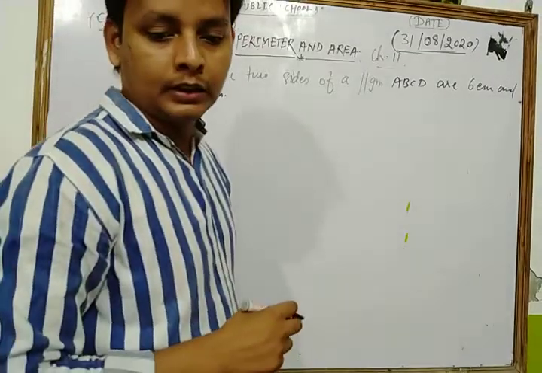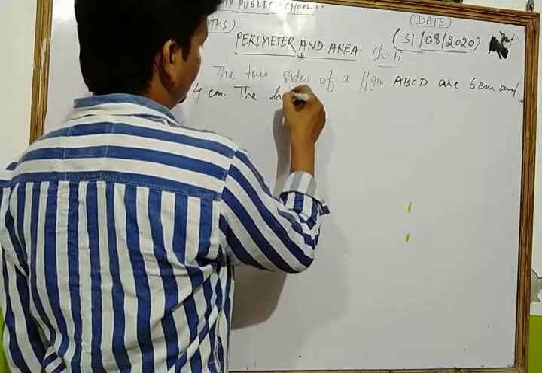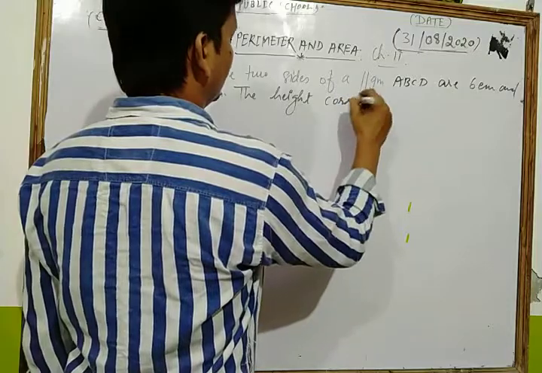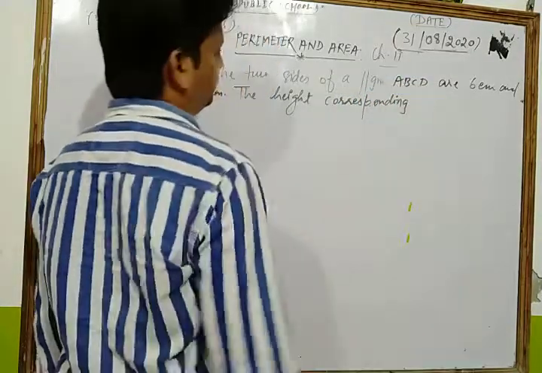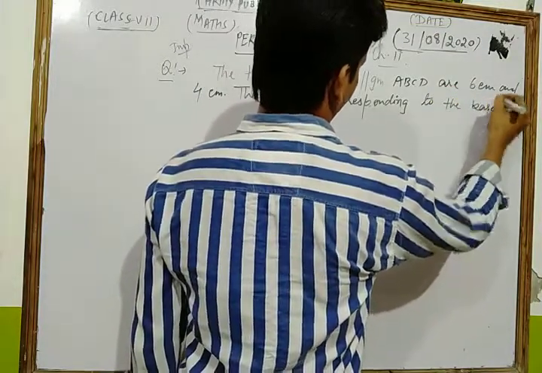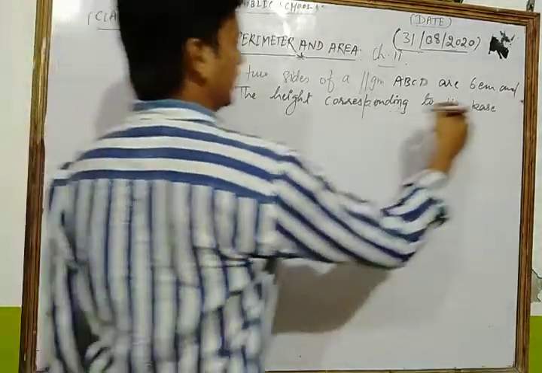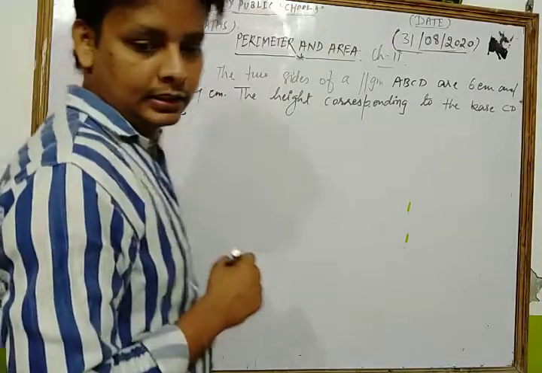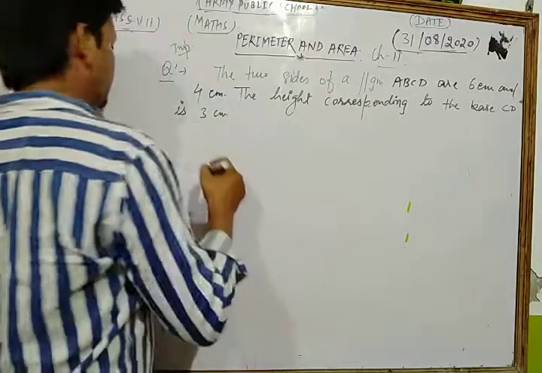Okay, the height corresponding to the base CD is 3 centimeter. Find